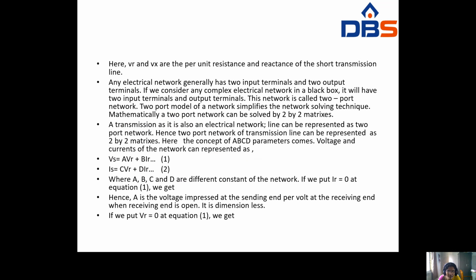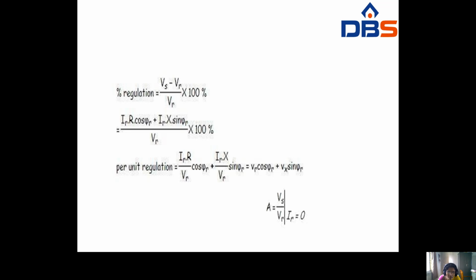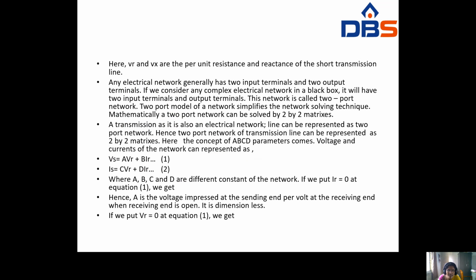Here VR and Vx are the per unit resistance and reactance of the short transmission line. This total term you can assume as VR, and this total term you can assume as Vx. Why you can assume that, we have to discuss.